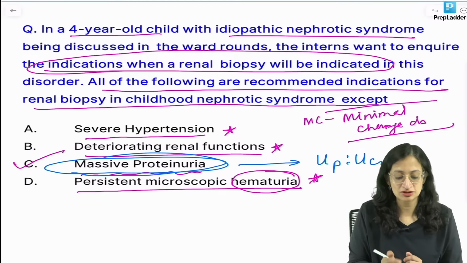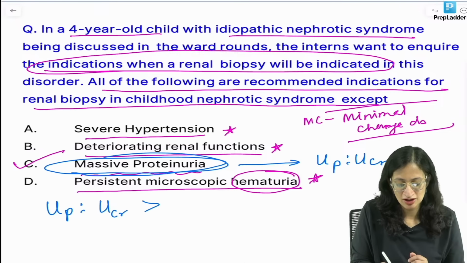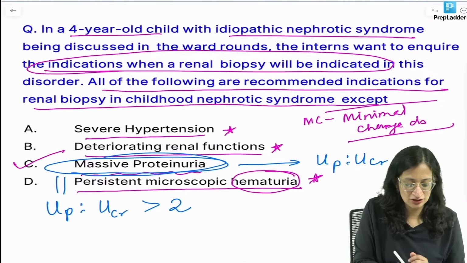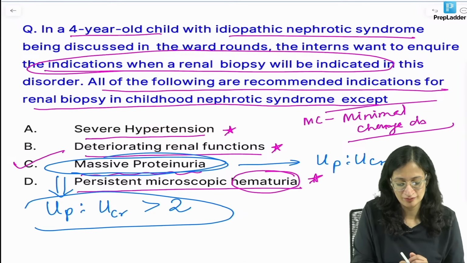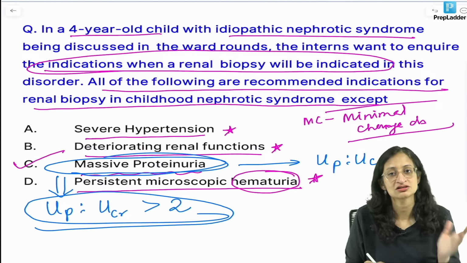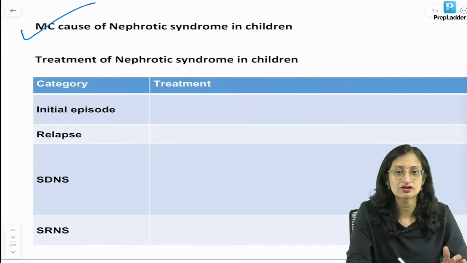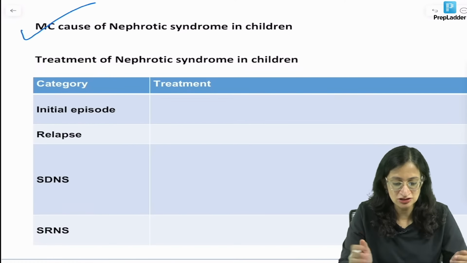If this ratio is more than 2, it indicates massive proteinuria. Or urine protein 3 plus or more is also taken as a surrogate. The most common cause of nephrotic syndrome in children is minimal change disease.